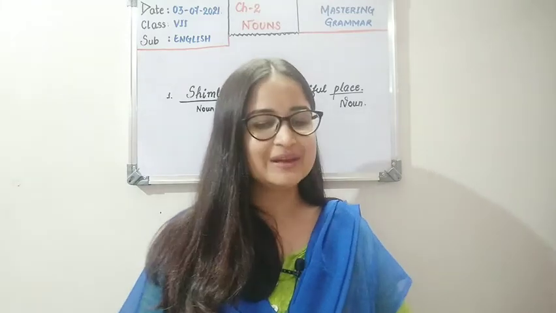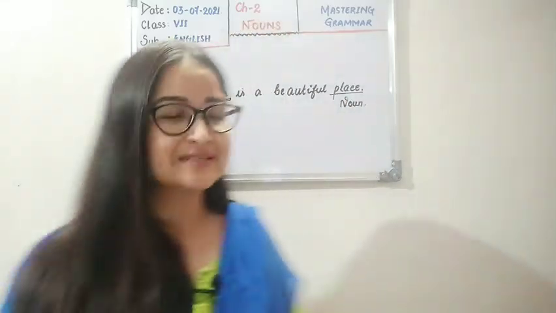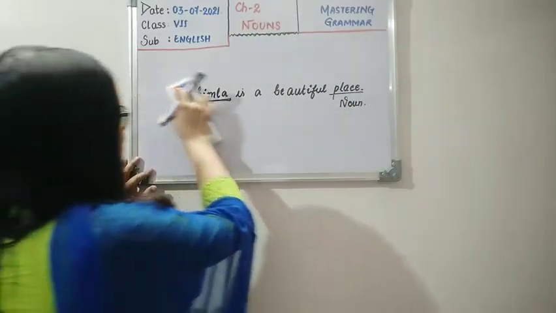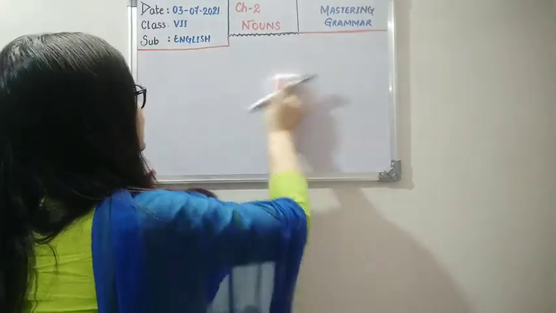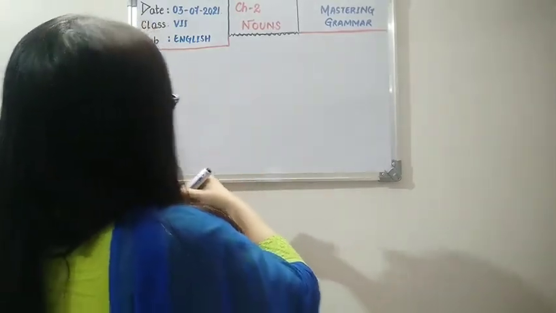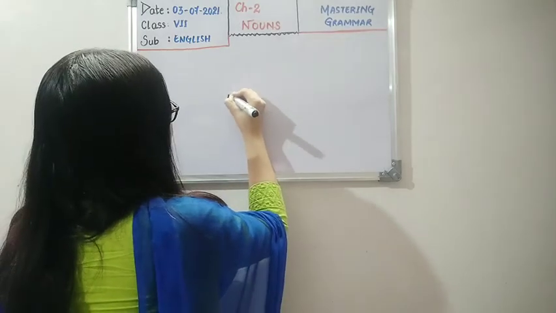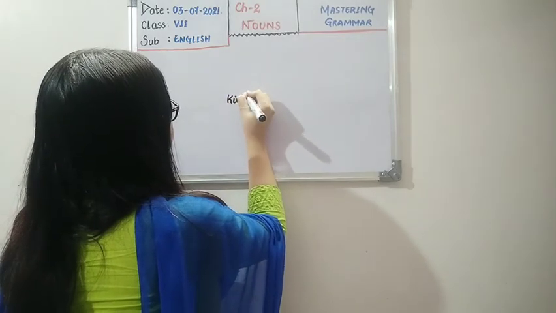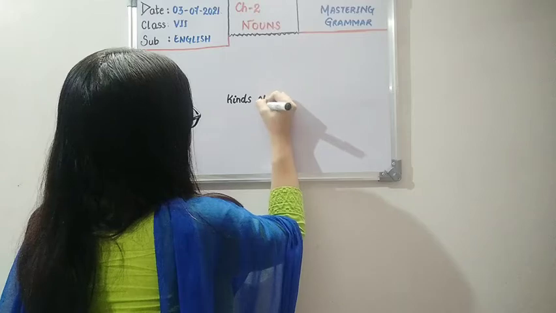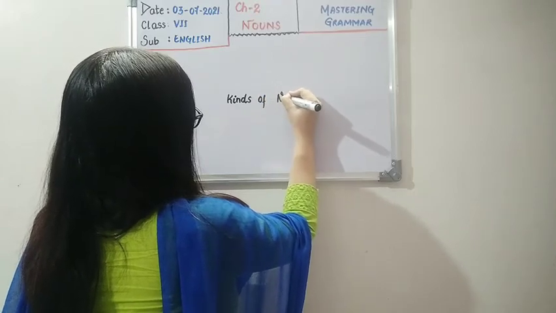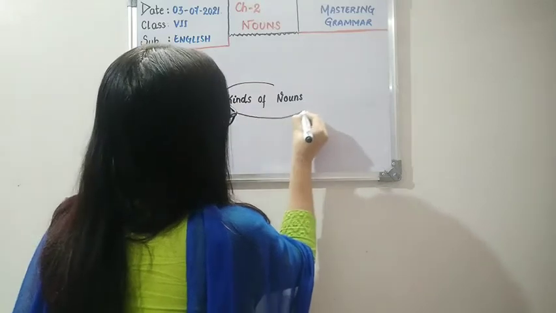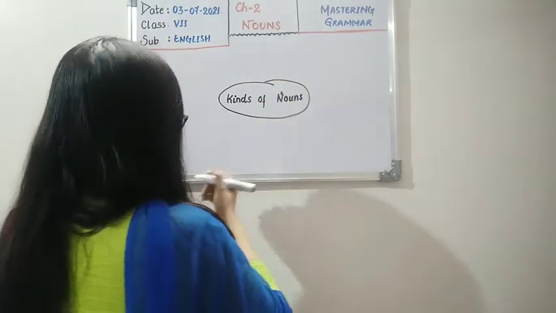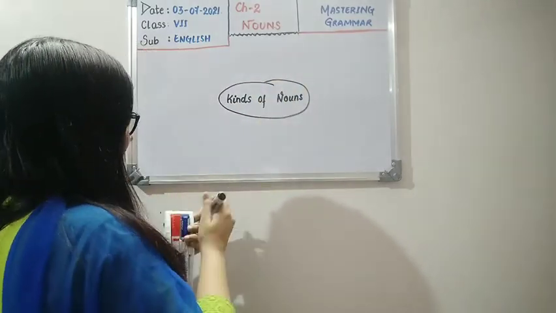So let's get started with first classifying nouns into kinds. We know that nouns are divided into 5 types.